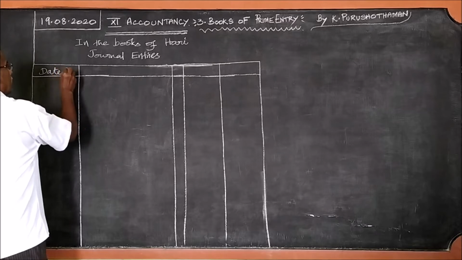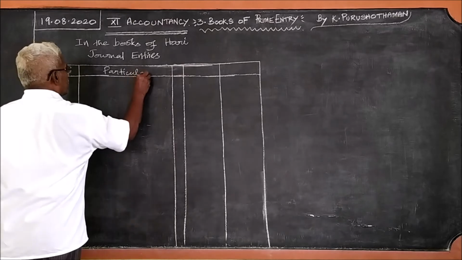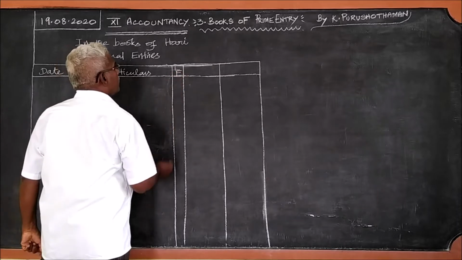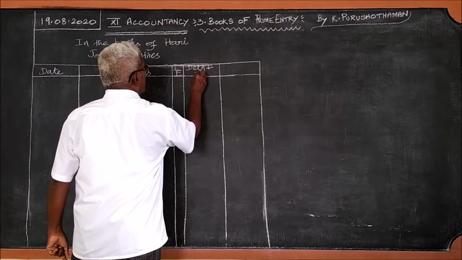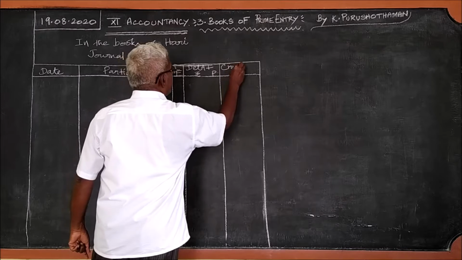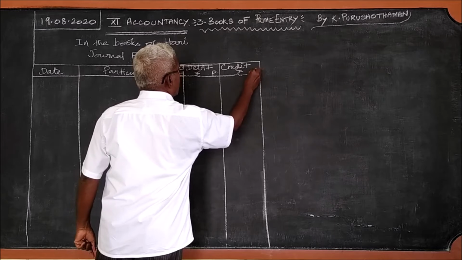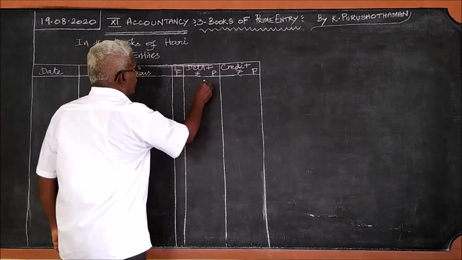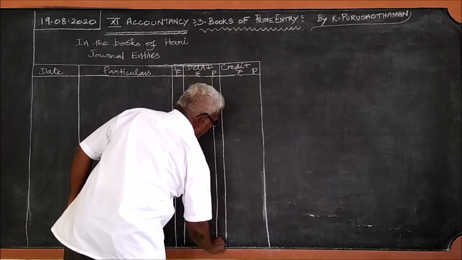Date, particulars, LF, I said the ledger folio, debit, rupees, and credit, rupees. We can open a column for pies.